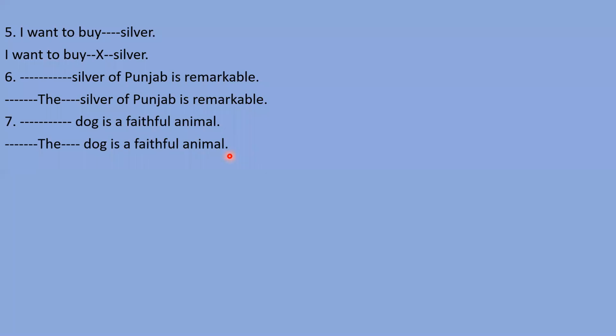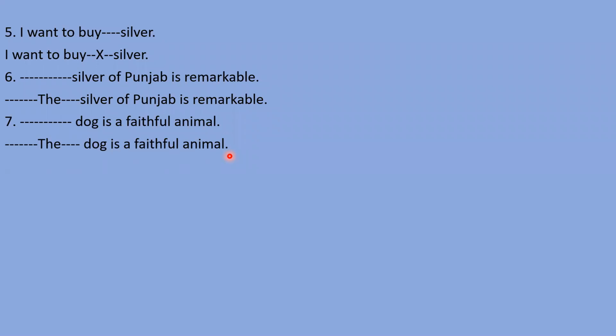Actually, dear students, when we talk about an entire race or entire community, there we can use "the". Like, the dog is a faithful animal. I'm not talking about any single dog. I'm talking about the entire community of dogs.